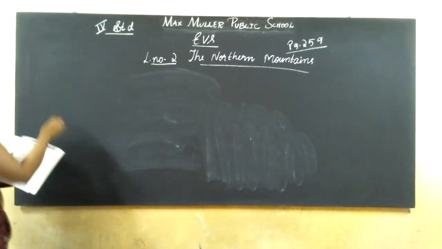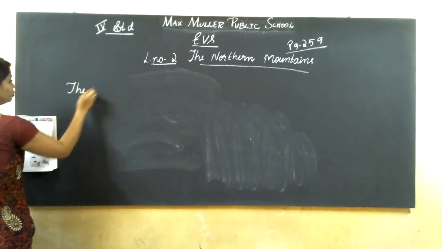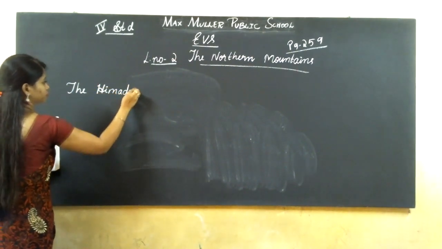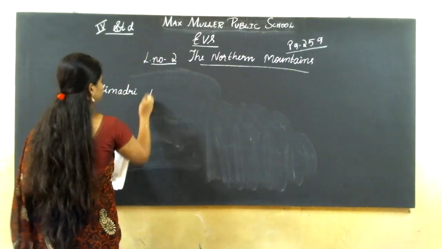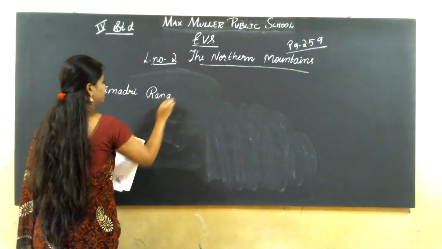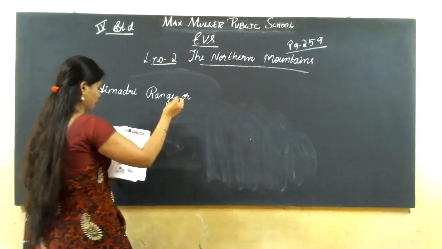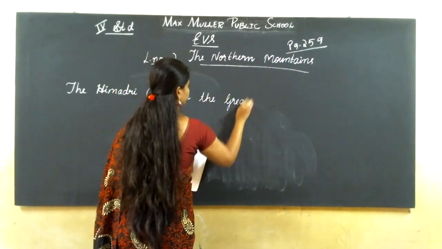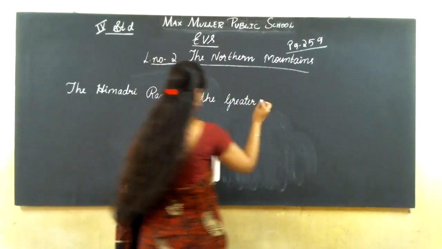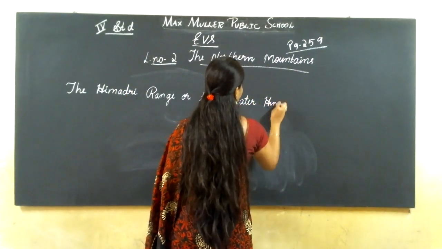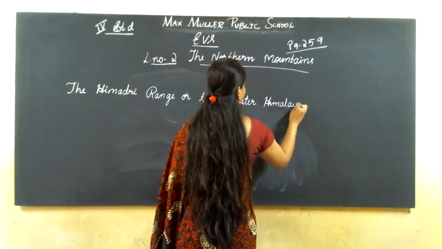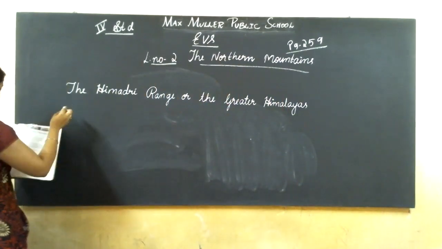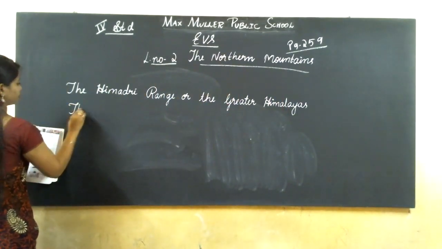It is divided into the Himadri range or the Greater Himalayas.